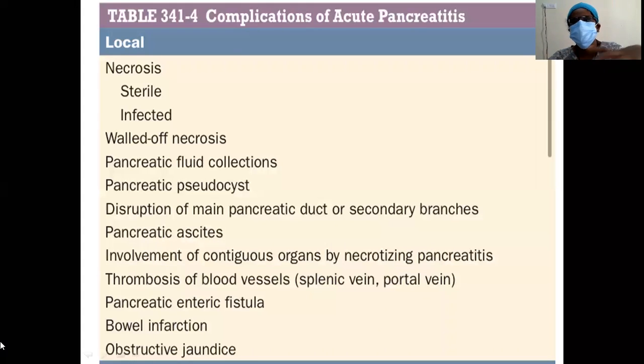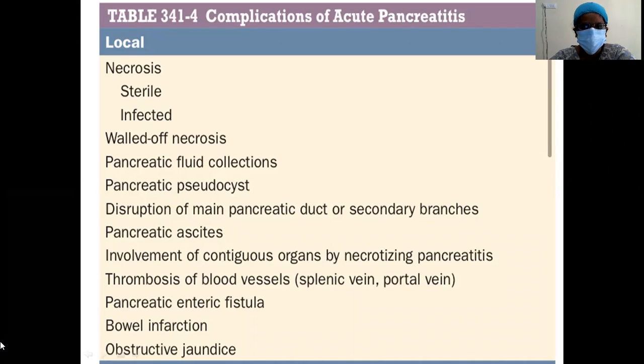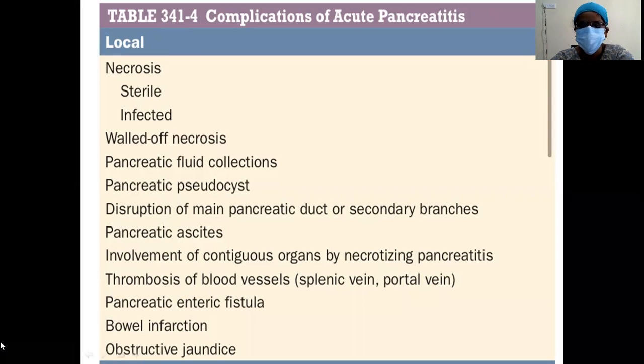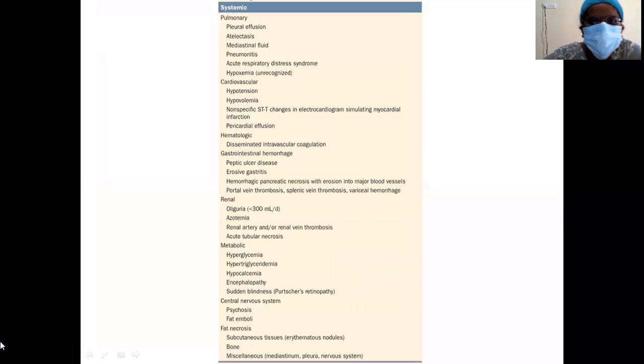These are the local complications, in a tabular form. It will be easy for you to remember in this way. Local will be necrosis, walled off necrosis, pancreatic fluid collections, pancreatic pseudocyst, disruption of the main duct, involvement of contiguous organs by necrotizing pancreatitis, thrombosis of the blood vessels, splenic vein and the portal vein, pancreatic enteric fistula, bowel infarction, and obstructive jaundice. Next, coming to the heading of systemic complications.